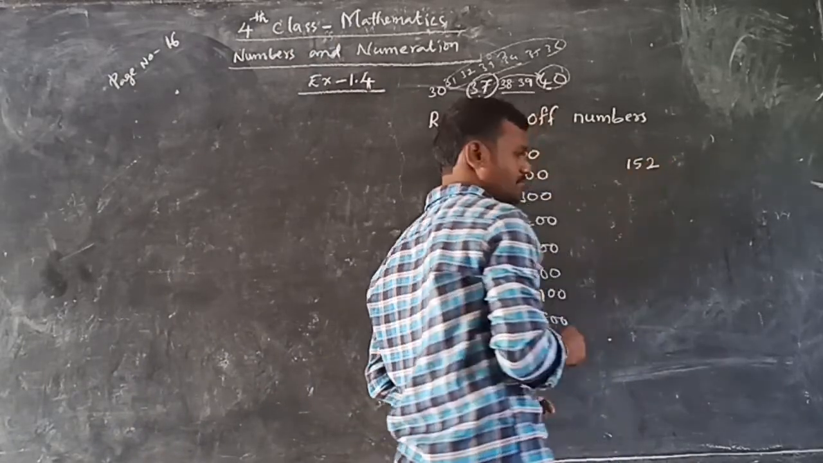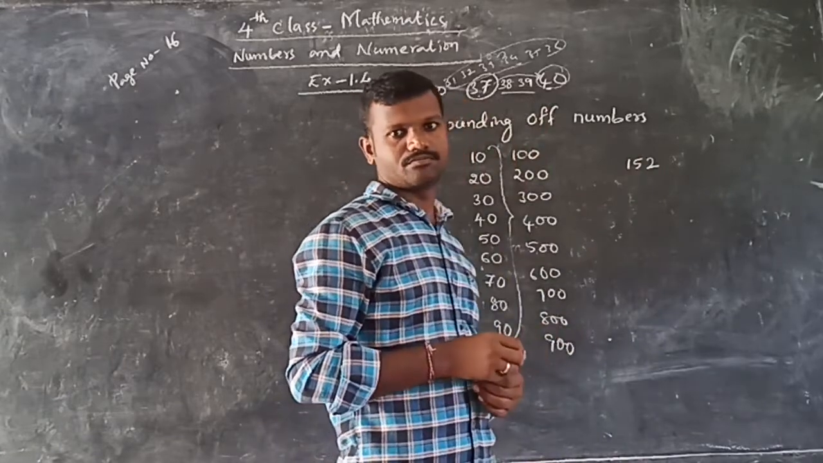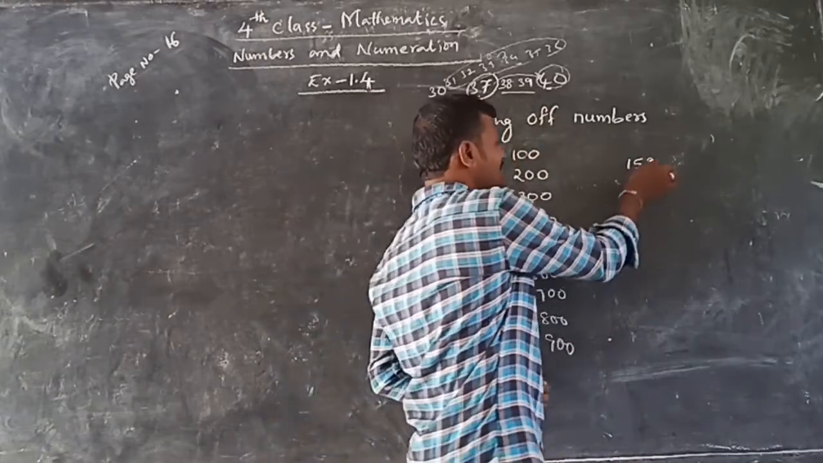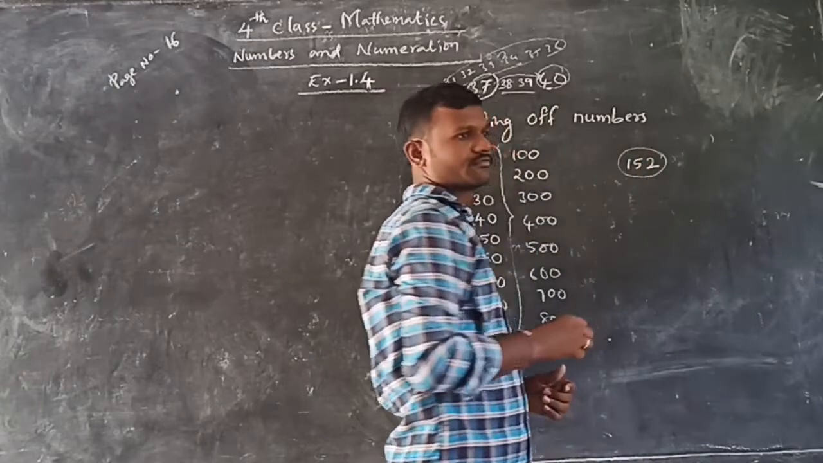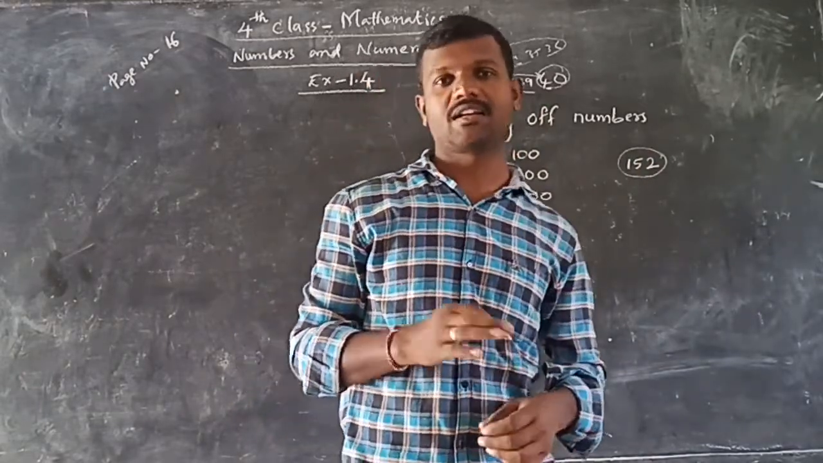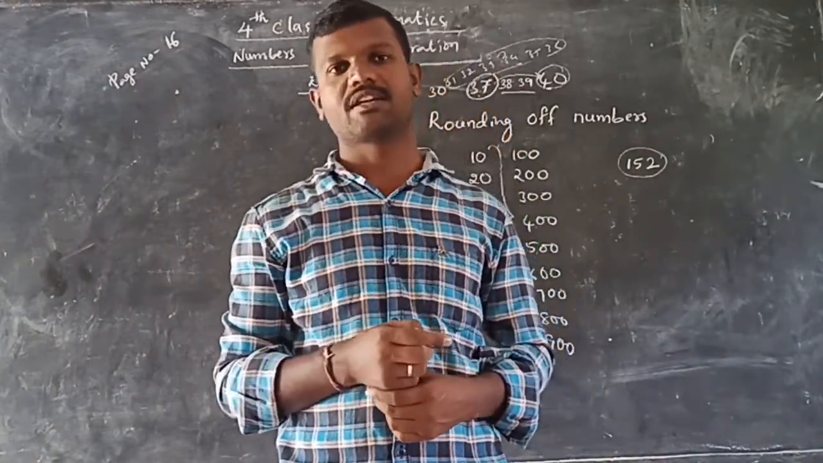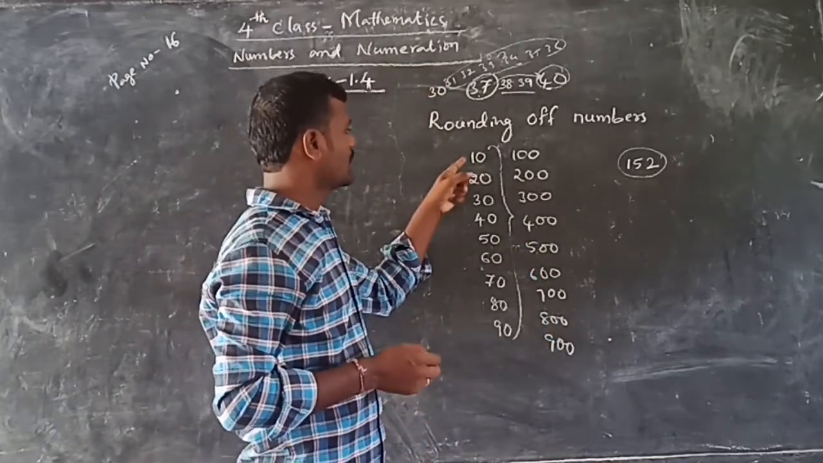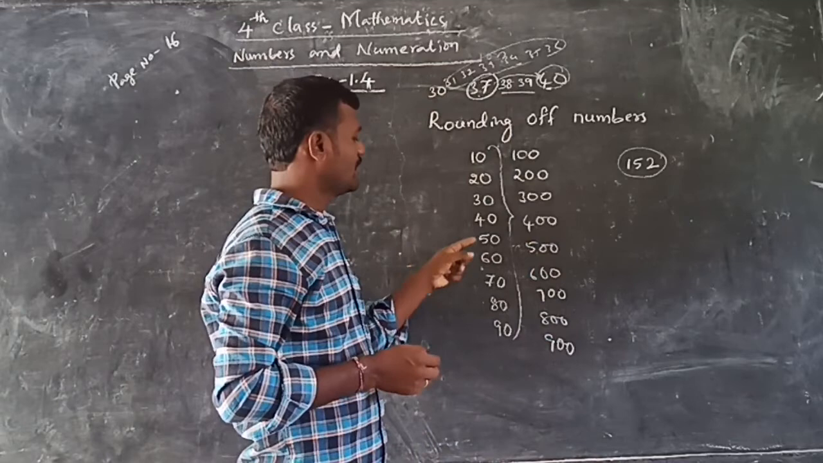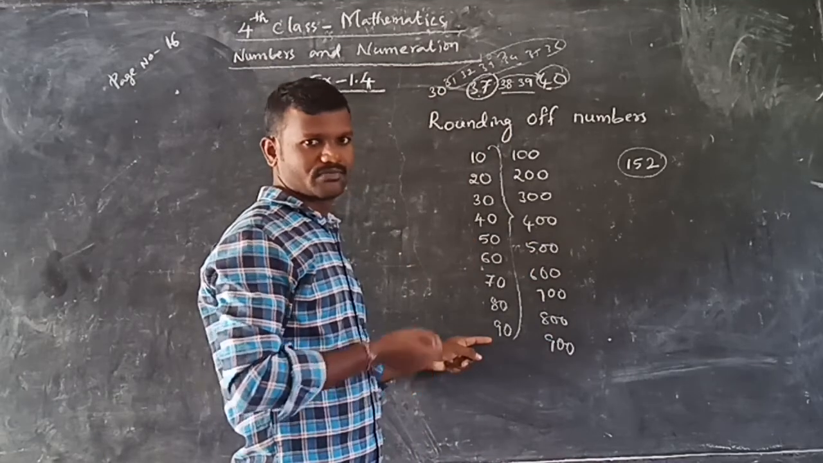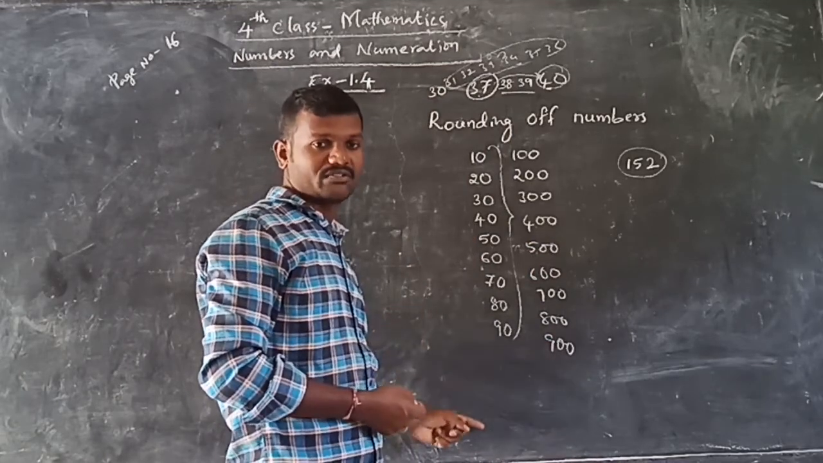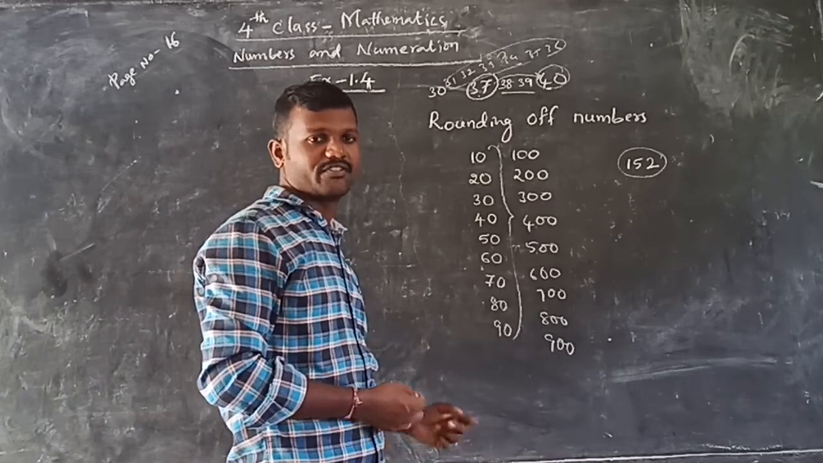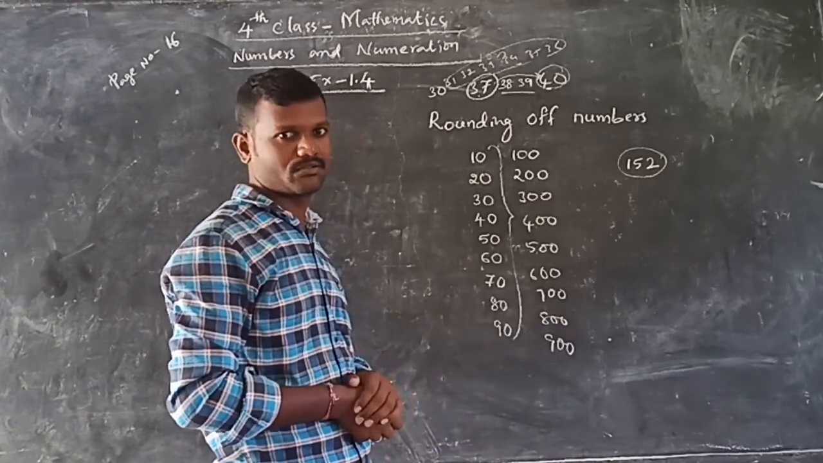152 is given. What is the nearest 10 for 152? Not nearest 100. I asked you the nearest 10. So 10 is what? 10, 20, 30, 40, up to 90. Next 100, 110, 120, 130, 140, 150 like that. They are also tens only.